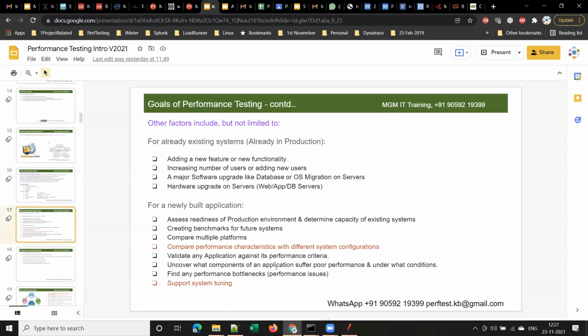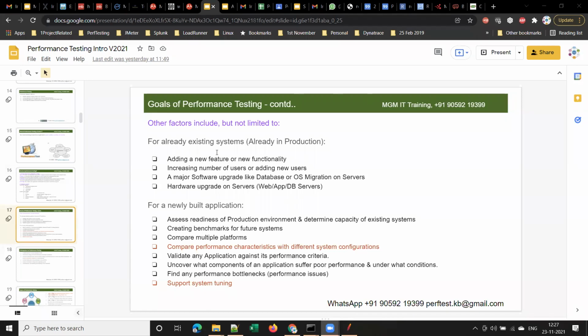Kishore, I have one query. Since we are discussing the goals of performance testing, I have one related query. In performance testing, is the role only to find defects, or do we have to resolve the defects as well?